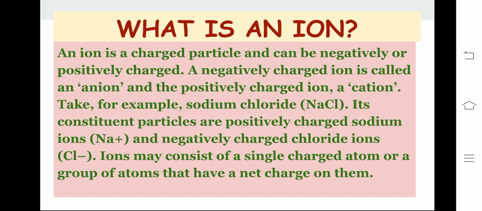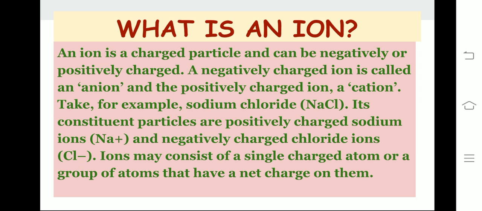What is an ion? An ion is a charged particle and it can be negatively or positively charged. A negatively charged ion is called an anion and the positively charged ion is called a cation.